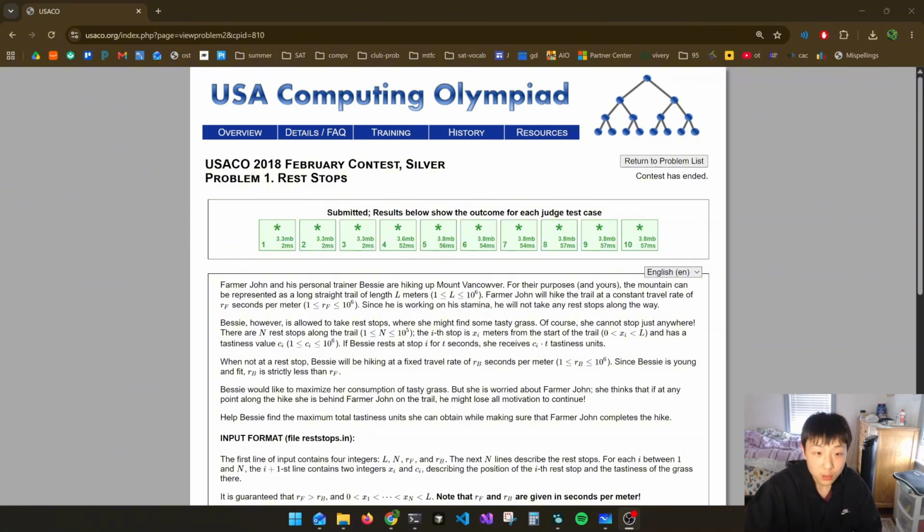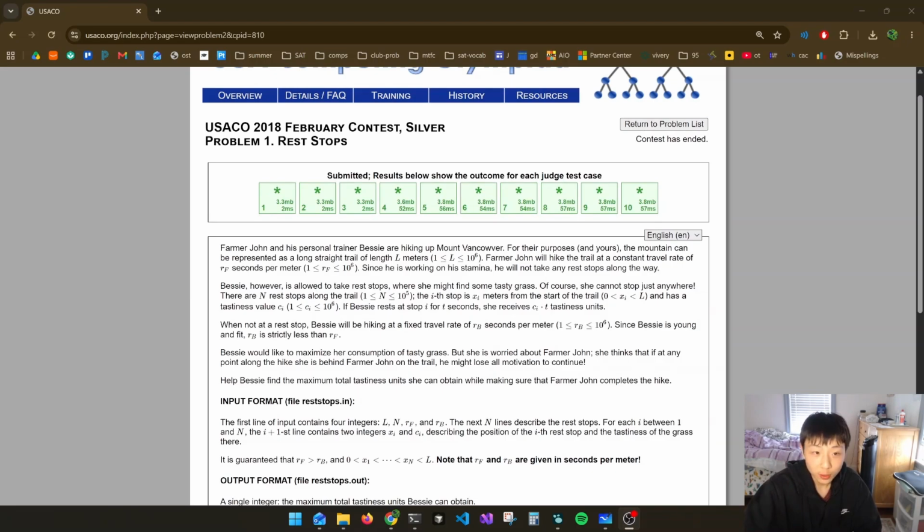Okay, so we have Farmer John and his personal trainer, Bessie, hiking up Mount Vancouver. The mountain is a straight trail with length L meters. Farmer John will hike the trail at a constant rate of RF seconds per meter. Notice it's not meters per second, it's seconds per meter. This actually makes it easier for us. And Bessie's rate is RB seconds per meter.